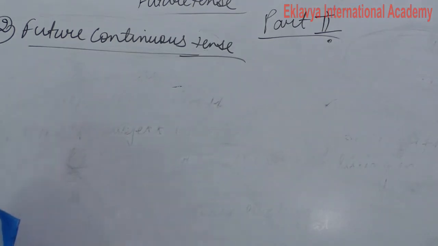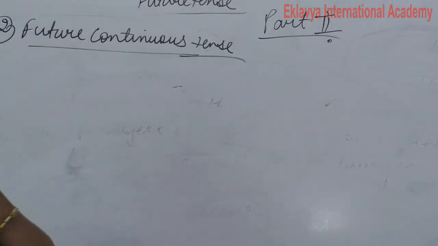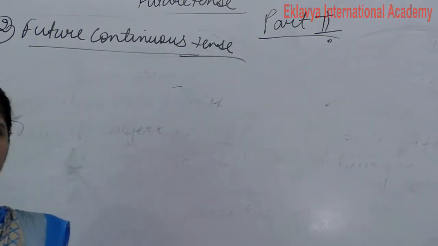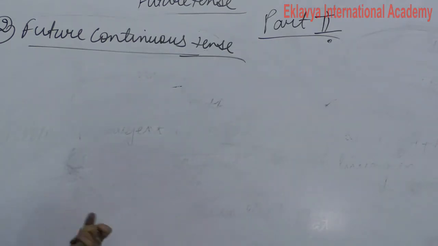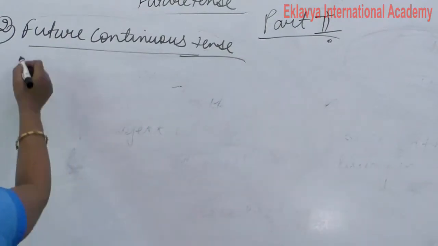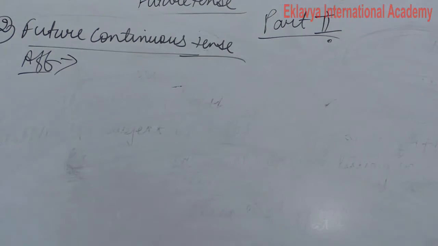Today we discuss the remaining part of future tense. So what is future continuous tense? Future continuous tense starts from the present but continues on. Clear? So no need to write definitions of these, and if you have any confusion you can go through your books. Clear? So you can easily write the structures of these tenses.